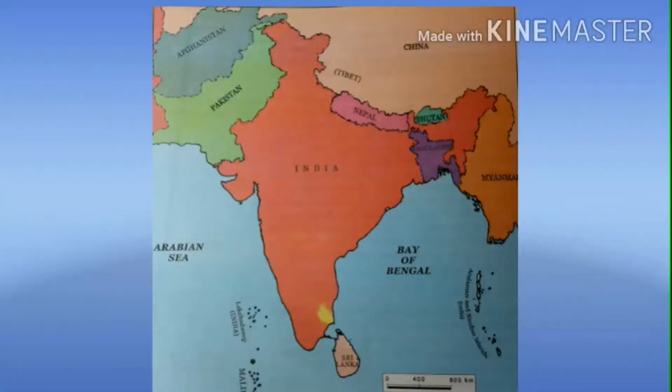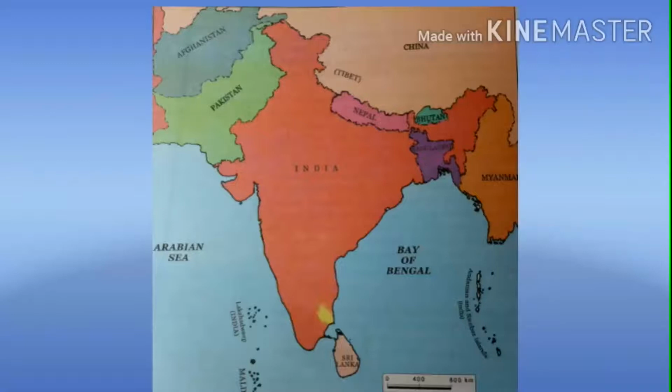Then China, Nepal, Bhutan in the north. Then Myanmar and Bangladesh in the northeast. Then the island countries of Sri Lanka and Maldives, or its oceanic neighbors, situated in the Indian Ocean.